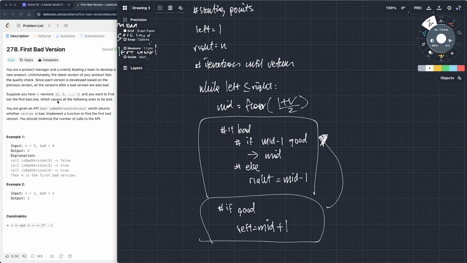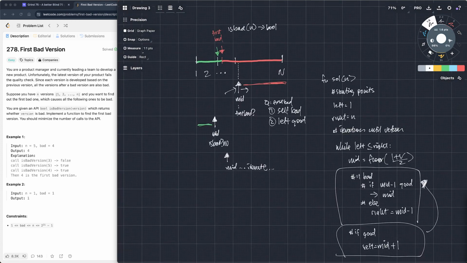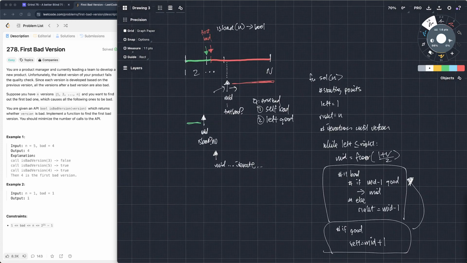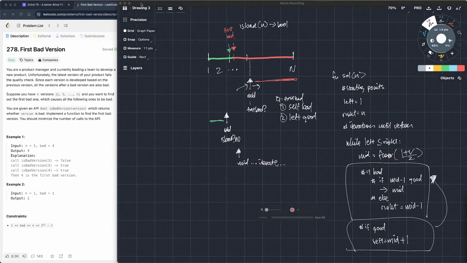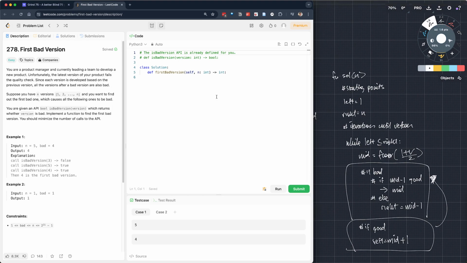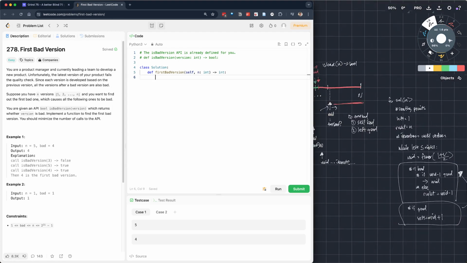And I think we're ready to go ahead and code this as long as it all makes sense. So as long as it makes sense in the diagram, it should make sense in the code. Okay, so what are we doing? Make this a little bit smaller so it can be seen.